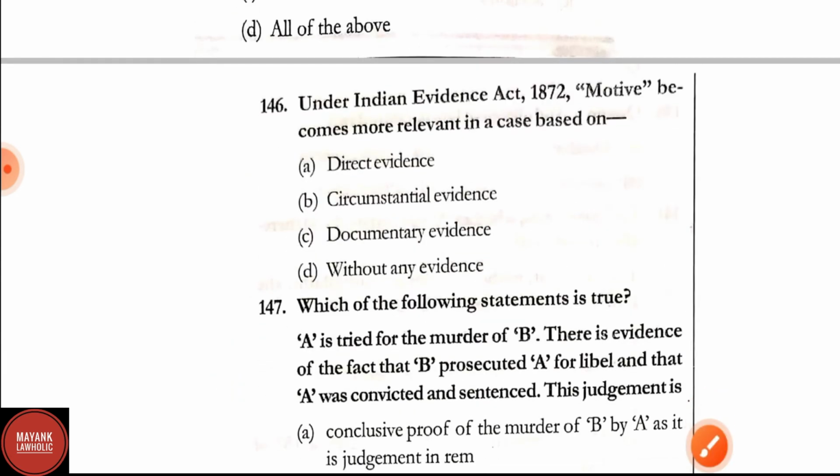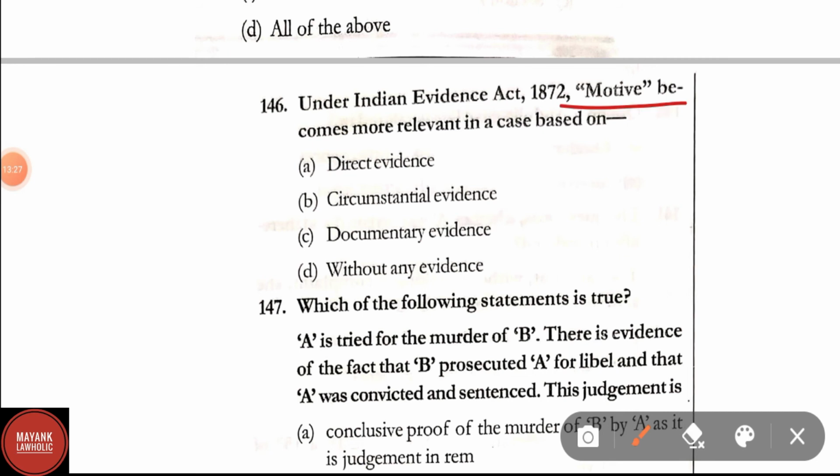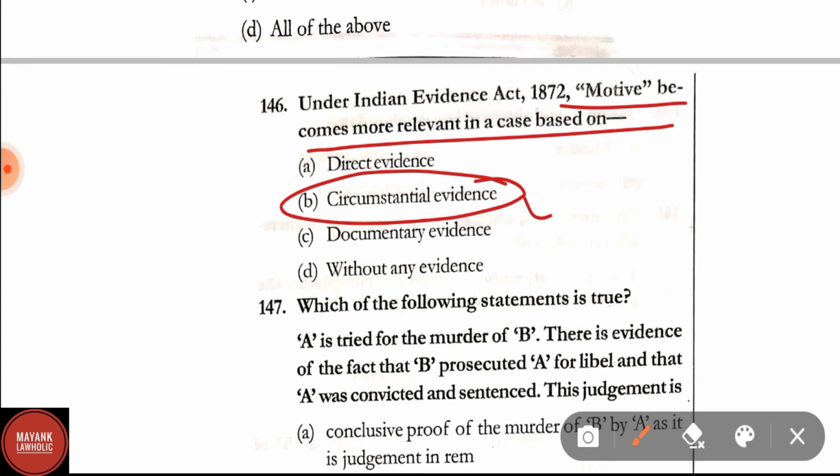Question number 146. Under the Indian Evidence Act, motive becomes more relevant in a case based on option A, direct evidence, B, circumstantial evidence, C, documentary evidence, D, without any evidence. Correct answer is option B, that is circumstantial evidence. Under the Indian Evidence Act 1872, motive becomes more relevant in a case based on circumstantial evidence.